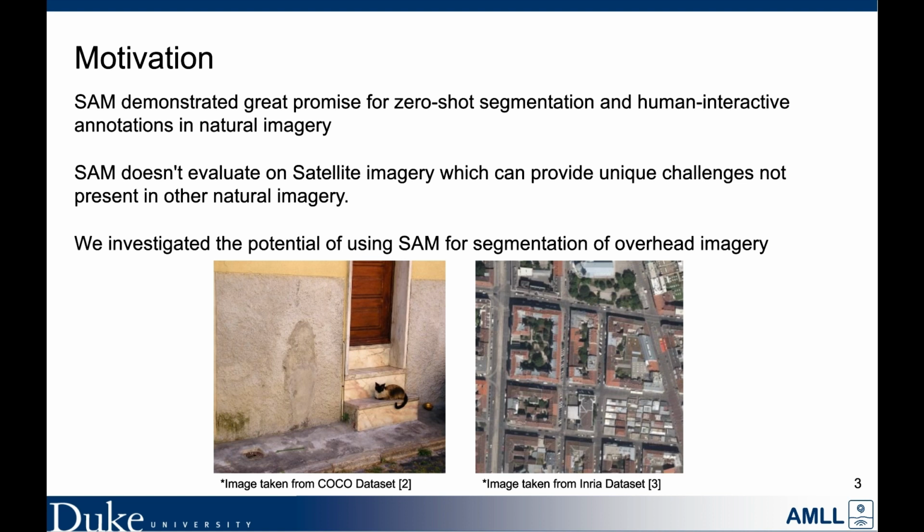SAM demonstrated great promise for use in zero-shot segmentation and human interaction annotations for natural imagery, but SAM was not tested on satellite data and very little overhead imagery was used, so it was left unclear whether SAM would generalize to this kind of data. Satellite and high-altitude overhead imagery possesses unique challenges to segmentation that aren't normally present in natural imagery. Here's an image taken from a popular dataset, COCO, and here's an image taken from an INRIA dataset. We investigate to determine if SAM, trained on natural imagery like on the left, would generalize well to overhead imagery such as is shown on the right.